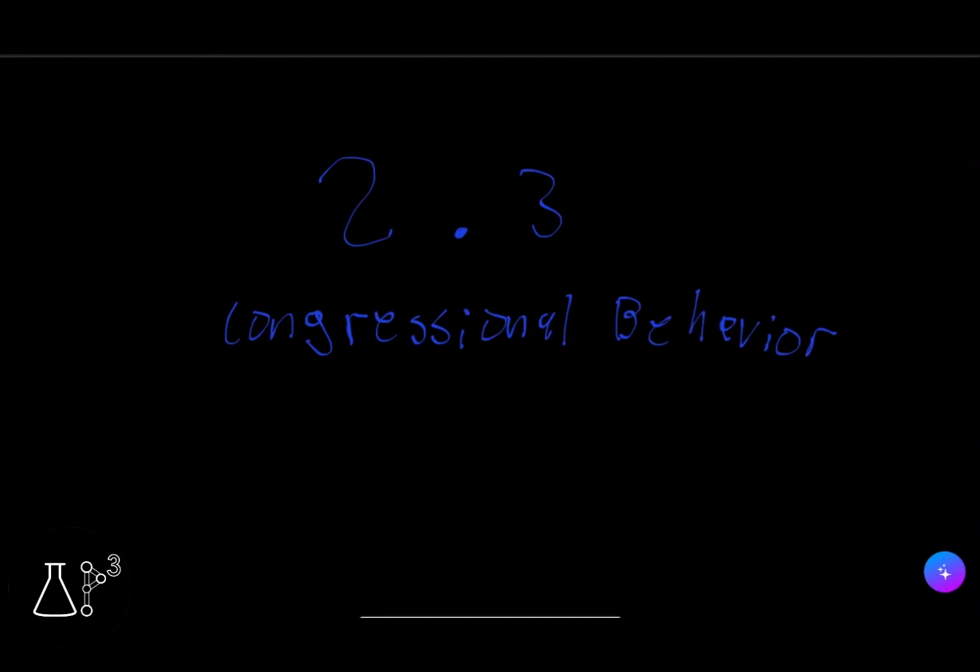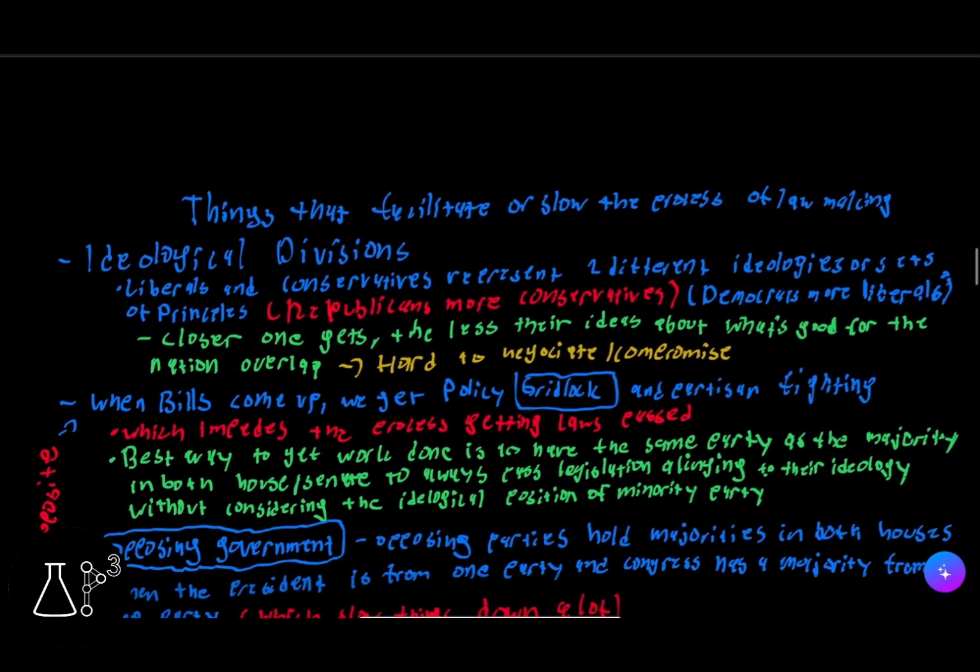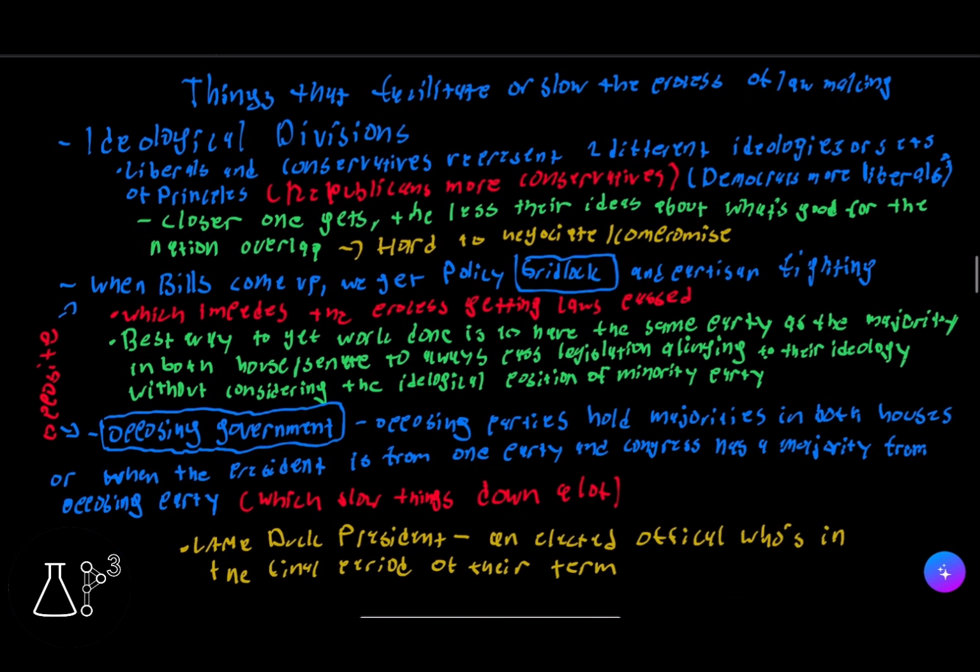In today's video, we'll be going over 2.3 of AP Government, Congressional Behavior. So we're going to talk about things that facilitate or slow the process of lawmaking. The first thing that we're going to go over is ideological divisions. It's basically liberals and conservatives representing two different ideologies or sets of principles. Now, Republicans are more conservative and Democrats are more liberal.